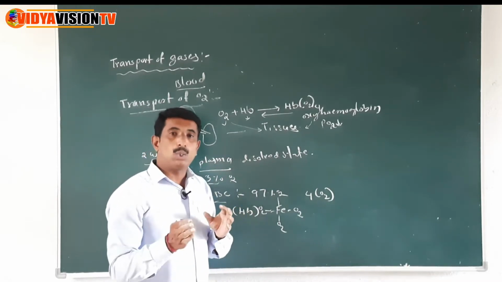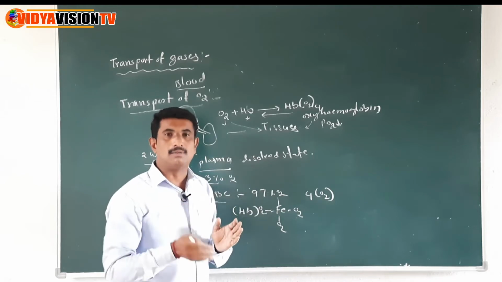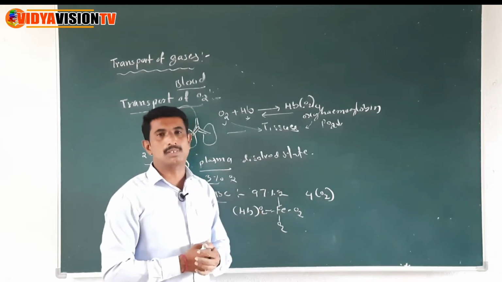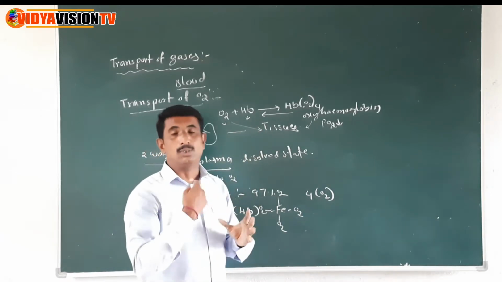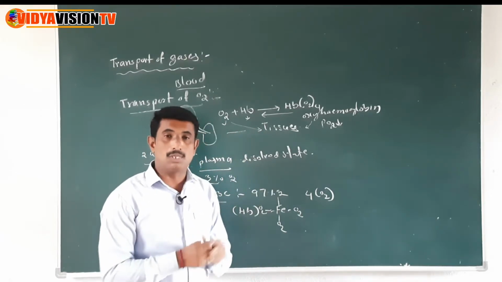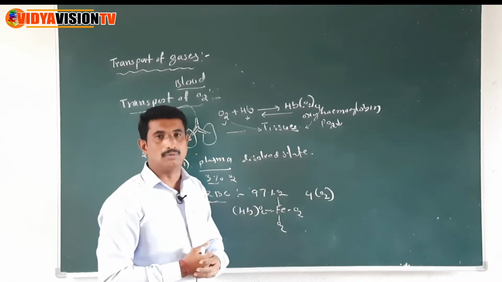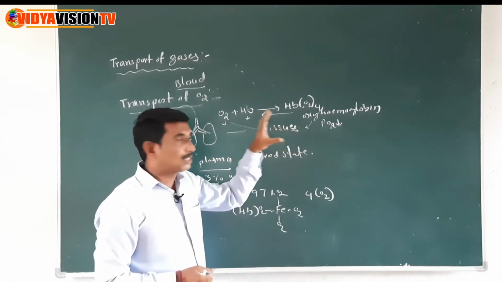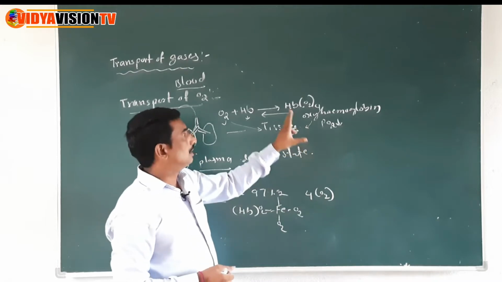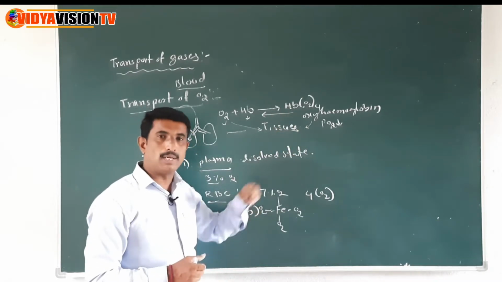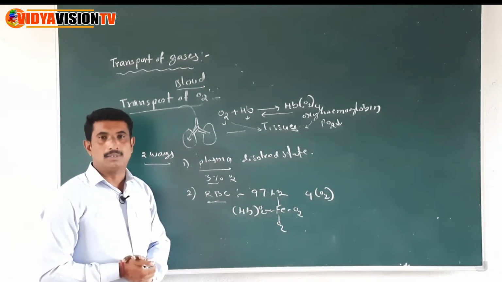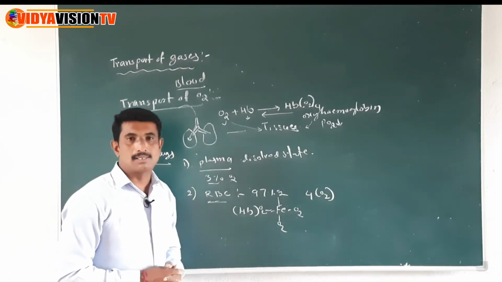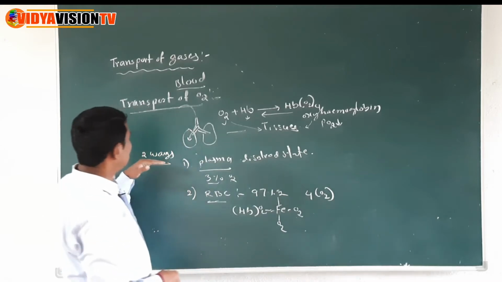The tissues are always using oxygen for the breakdown of glucose, releasing energy, carbon dioxide and water, children. Always the tissues are using the oxygen, so the oxygen pressure is very low at the tissues. This results in oxyhemoglobin dividing into oxygen and hemoglobin, so the oxygen can be utilized by the cells. Okay, so this is the second way.